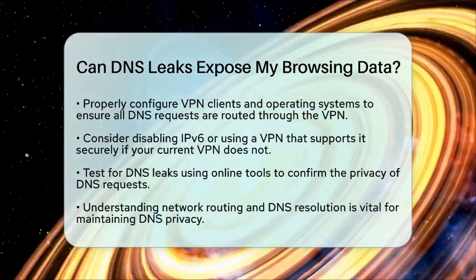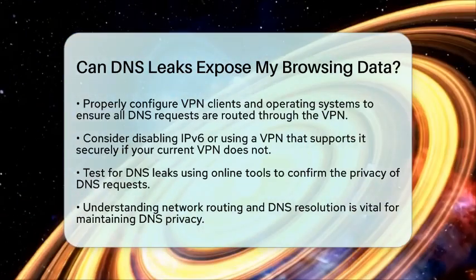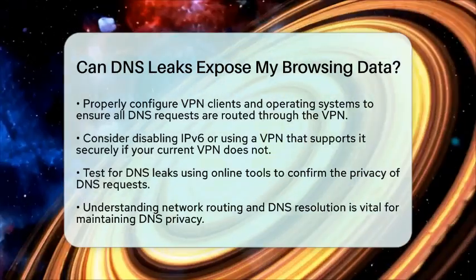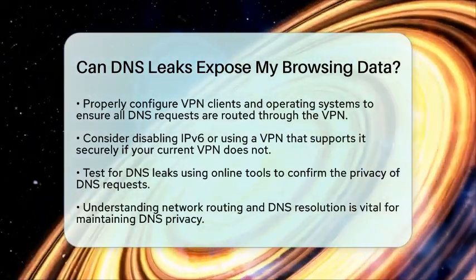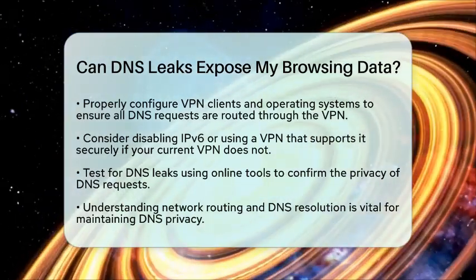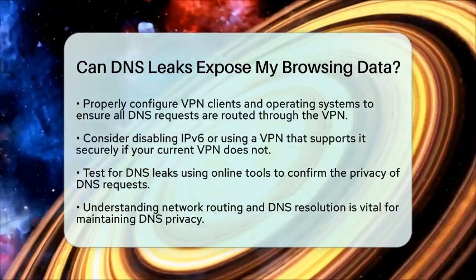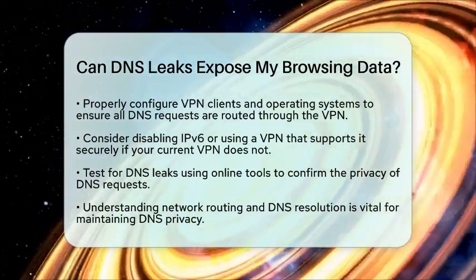Domain name system leaks occur when domain name system queries escape the encrypted path intended to protect them, exposing your browsing data to your internet service provider or other observers. Proper virtual private network configuration and awareness of your network environment are key to maintaining domain name system privacy.